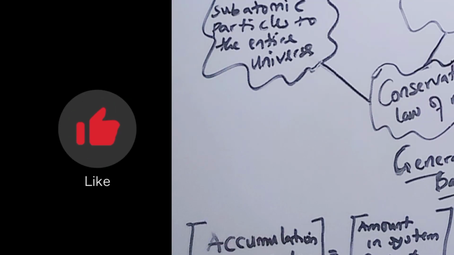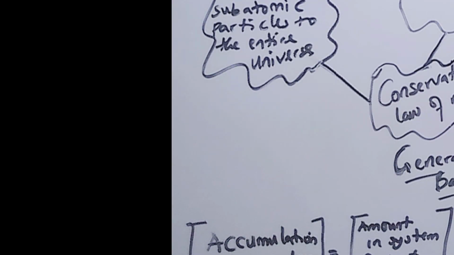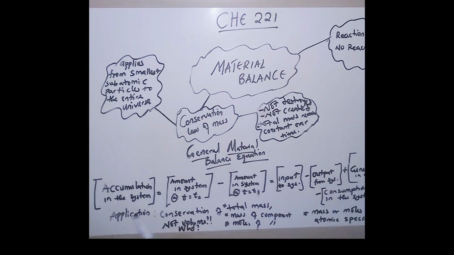Material balance is guided by a general equation, which is displayed here. So this is the general material balance equation. Accumulation in the system is equal to the amount in the system at time T2, which we can call the final condition of the system, minus the initial condition of that system.